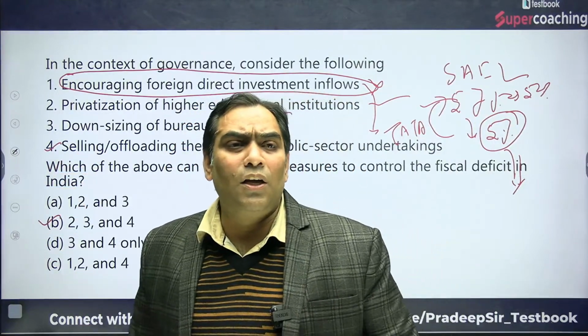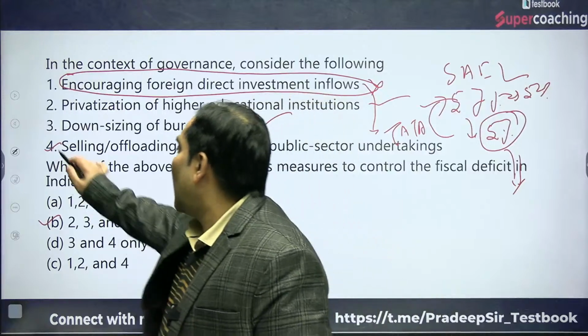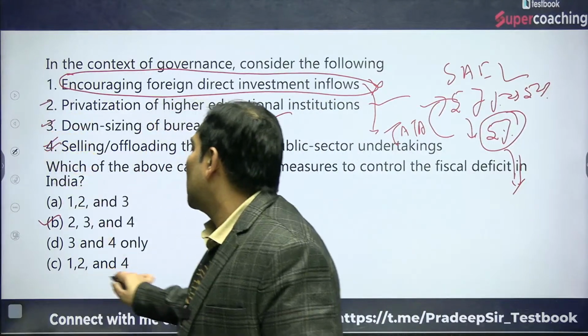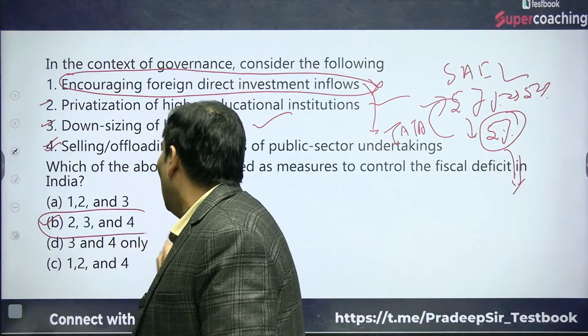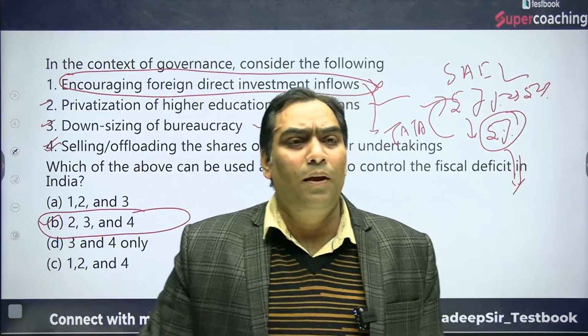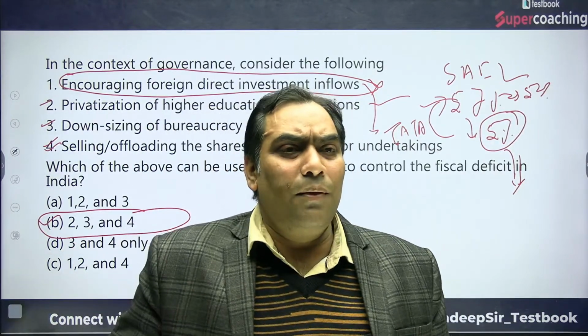Fiscal deficit means need of borrowing. That's why the right answer is 2, 3 and 4, which is mentioned in option B. That's why the right answer will be B. The right answer will be B only.